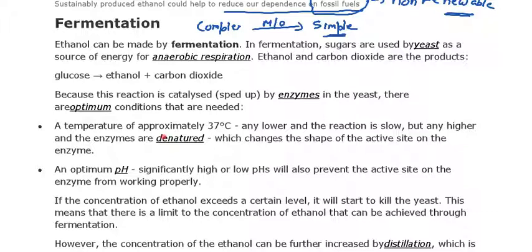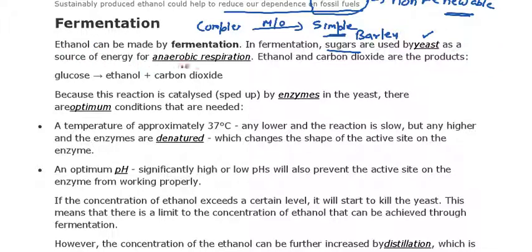In fermentation, we use sugars. For example, as a sugar source we can use barley grain, and this sugar is decomposed by yeast. The most commonly used yeast is called Saccharomyces cerevisiae, and that yeast uses the sugar as an energy source for anaerobic respiration.